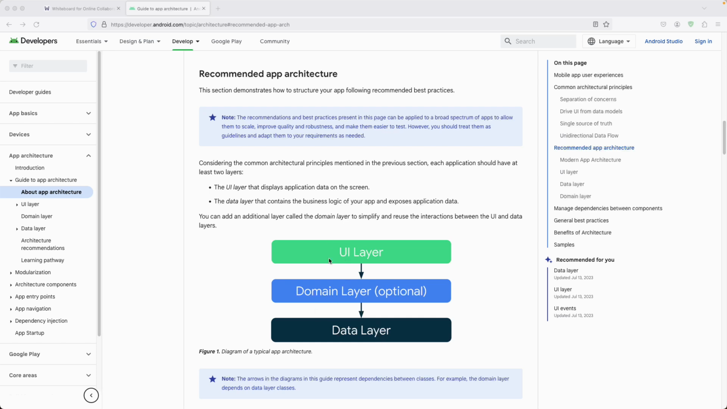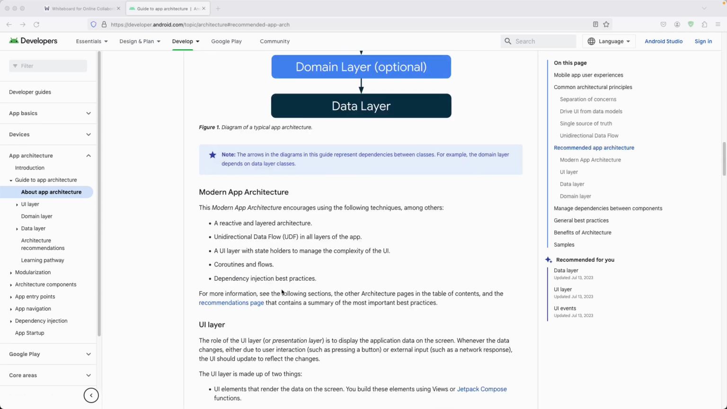So in the unidirectional data flow, whenever the user clicks on a particular button or opens a page, that is going to create some events, right? So that's going to call some of the functionality in the domain layer as well as in the data layer until it reaches the single source of truth. And once we have the data over here, we are going to send it back from the data layer to the domain layer and from the domain layer to the UI layer. Finally, it is displayed on the user screen. So that is how the unidirectional data flow works over here.